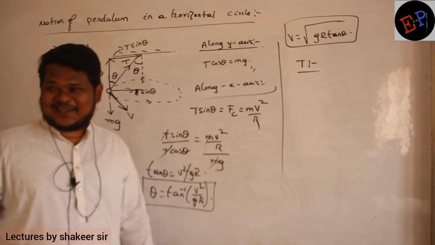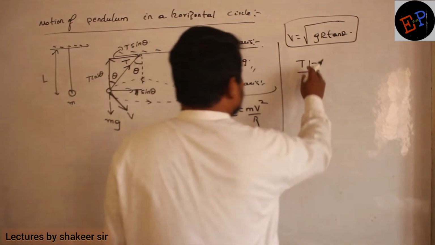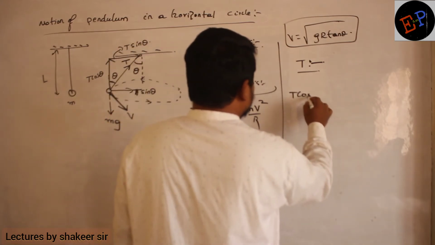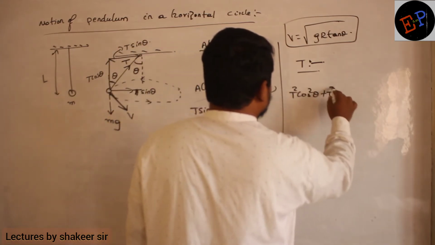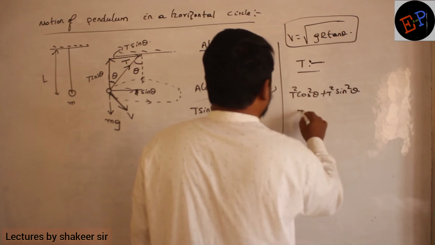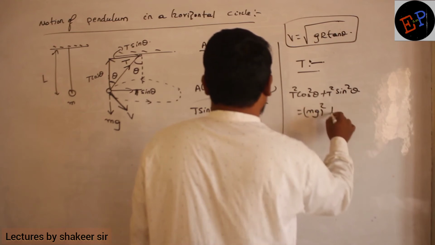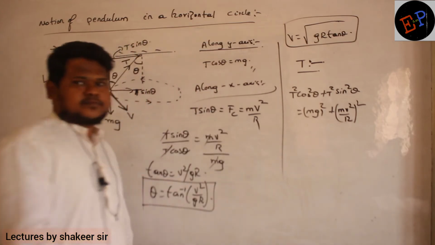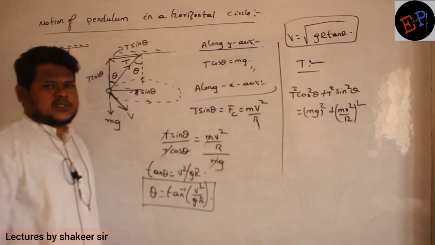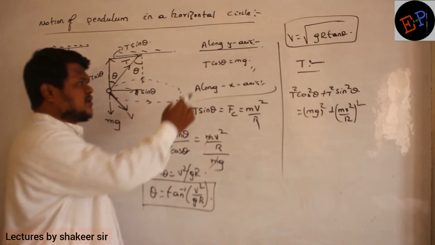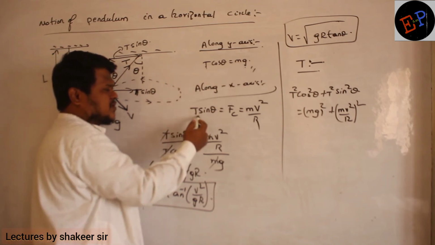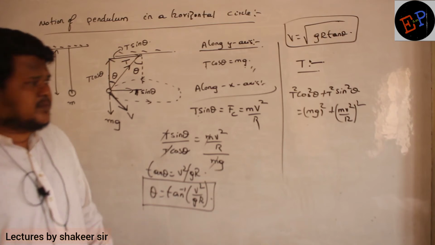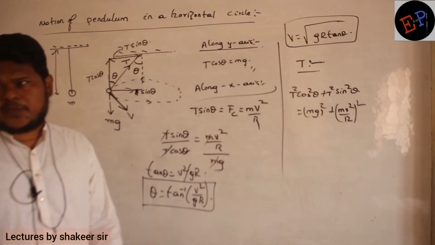Without the angle, I want to calculate. So what I will do is T square cos square theta plus T square sin square theta, can I write it as mg whole square plus mv square by r whole square? Can I write like this? Squaring on both sides. I am squaring this side also, this one also, this one also. Then I am adding both of them. Why am I squaring both of them? Because sin square theta plus cos square theta will become 1 now.